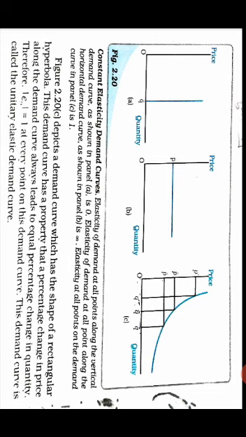Today we went through the 3 graphs: the vertical demand curve, which we call perfectly inelastic; the horizontal demand curve, which we call perfectly elastic; and the third graph, the unitary elastic demand curve.